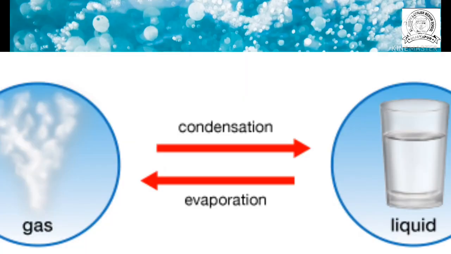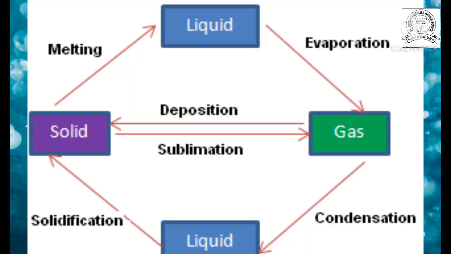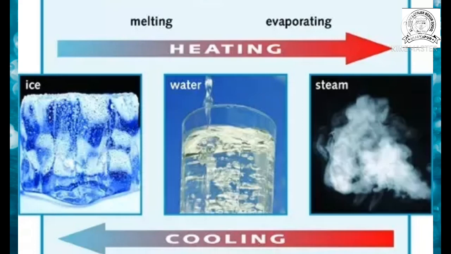So got it? How can water vapor change into water? Thus the state of water changes on heating or cooling. Due to heating, water can change into water vapor, and due to cooling, water vapor changes into water, and the water can change into ice also. So that's why water is called an interchangeable substance.